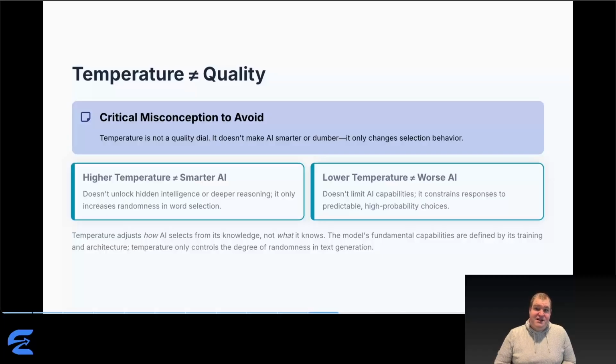Cranking up temperature doesn't unlock hidden intelligence. It just makes word selection more random. Reducing temperature doesn't limit AI's knowledge. It just constrains it to high probability responses. The model's fundamental capabilities, what it learned during training, how many parameters it has, its architecture, those determine what it can do. Temperature just dials the randomness up or down during generation. It's selection strategy, not intelligence level.